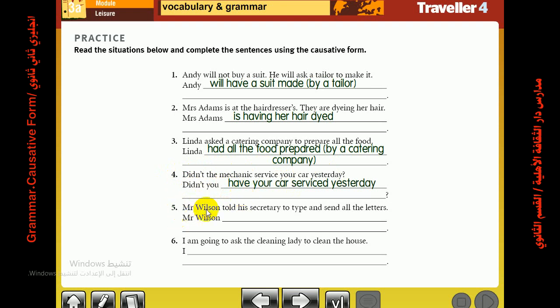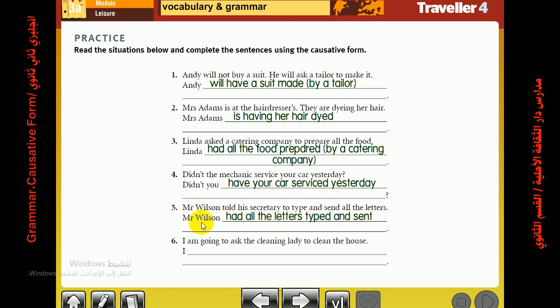Number 5, Mr. Wilson told his secretary to type and send all the letters. Mr. Wilson is not the doer of the two actions, the action of typing and the action of sending the letters. Mr. Wilson had all the letters typed and sent.